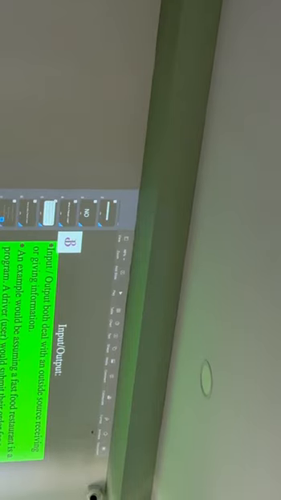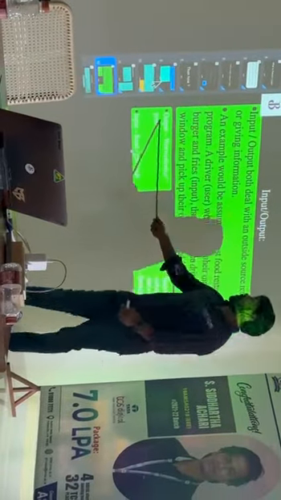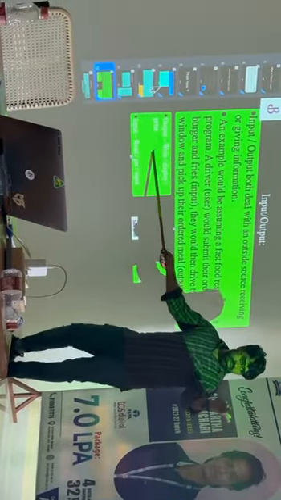Input is given, output is given. Just an example I am giving. The very important thing is this one. What is this one now? Output. For output, what are the keywords they will use? What are the words they can use?